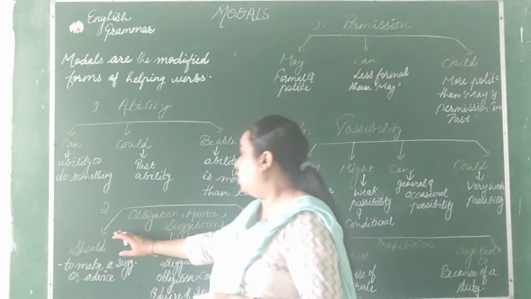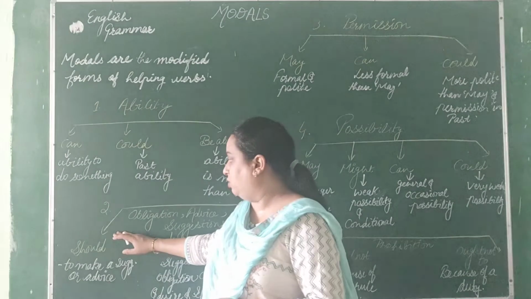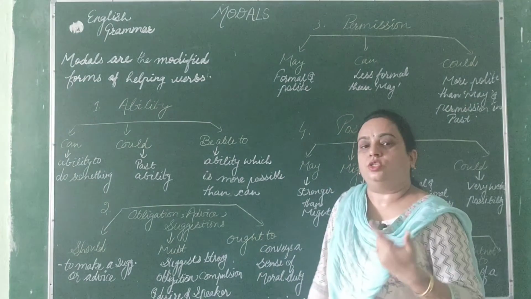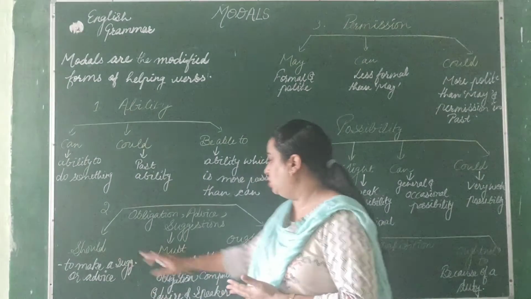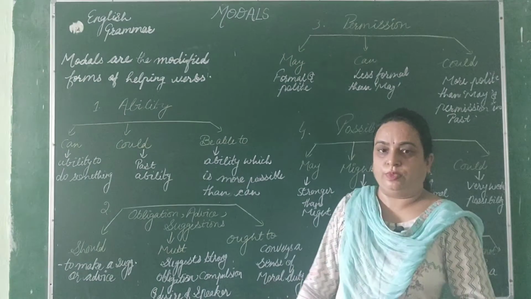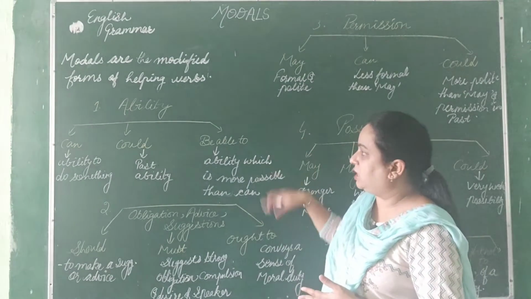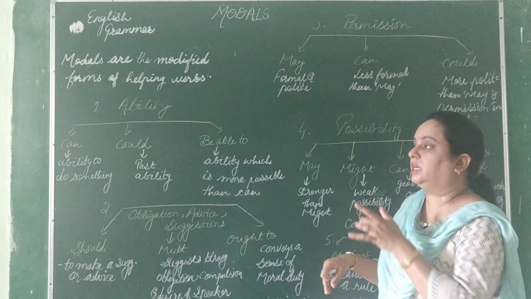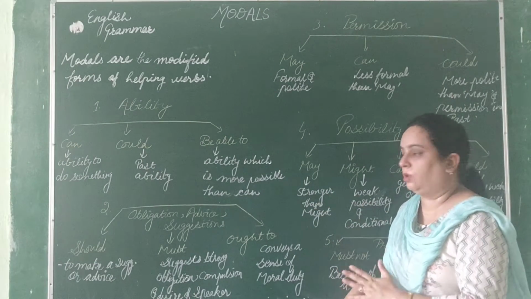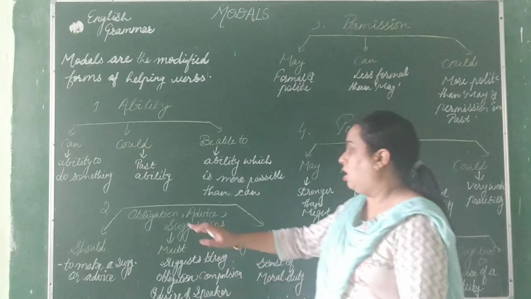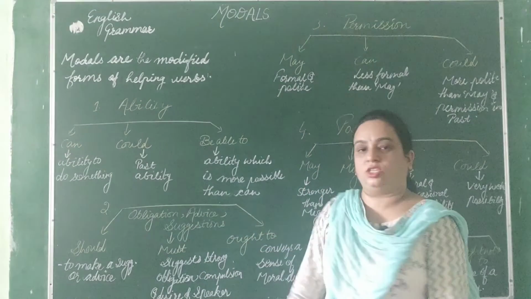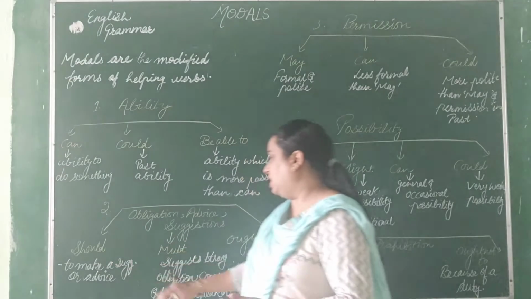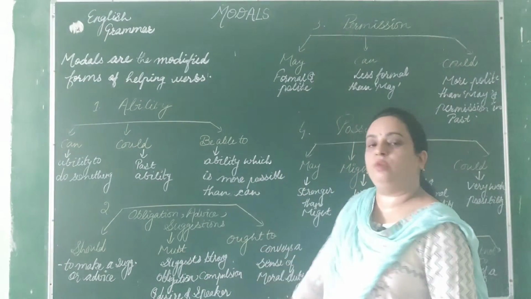Next, the second modality we have to express today is obligation, advice and suggestion. For that we can use should, must and ought to. Actually I am telling you in all the modalities, but in detail we will discuss all the modals, so don't worry about that. Obligations, advice and suggestions, when we have to express these, what will we use? Should we can use, must we can use and ought to we can use.